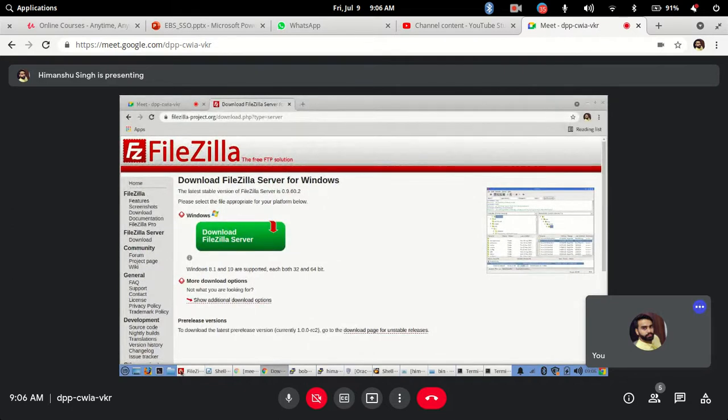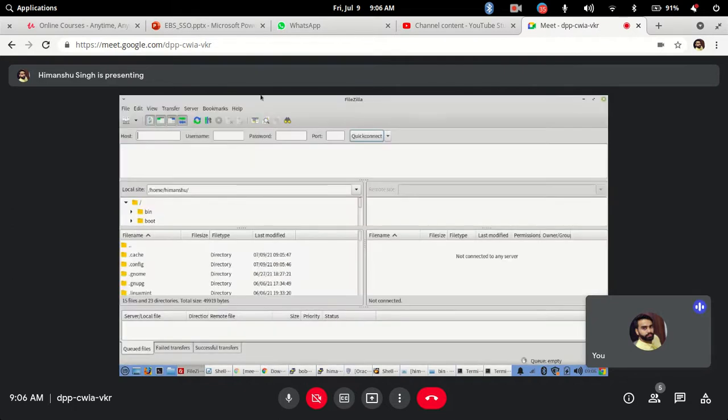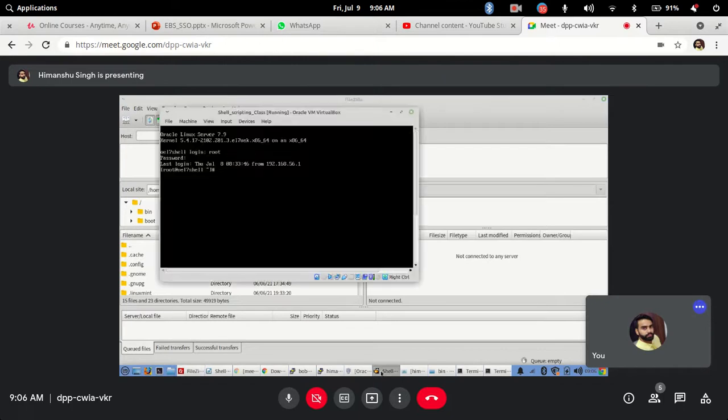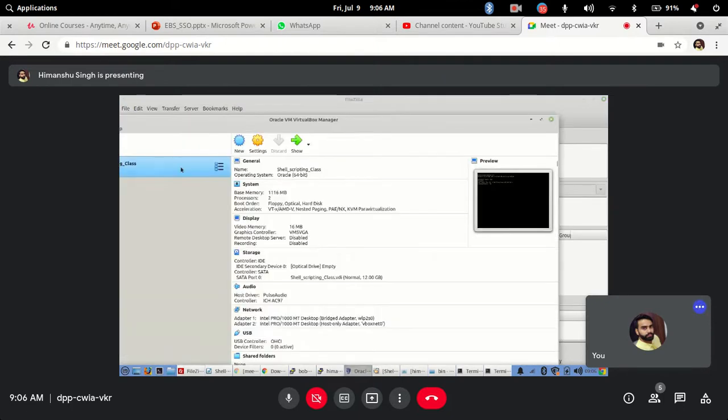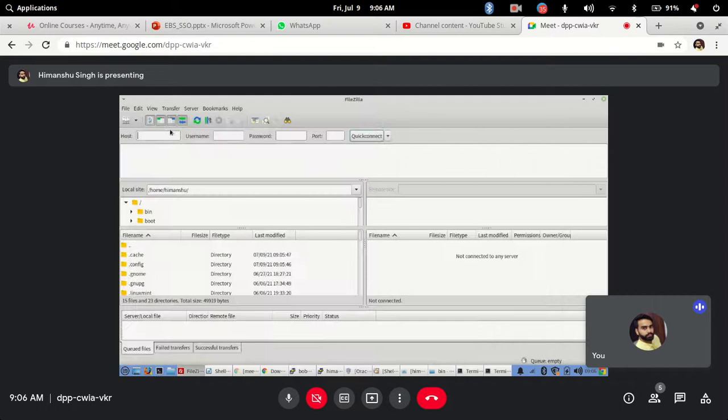After you open it, you will see something like this. This will be the screen. Now what you have to simply do is connect to your server. Your server is the one running on VirtualBox. So this is my server that is running, right? I have to simply connect. Either put your host name or IP, whatever you want.